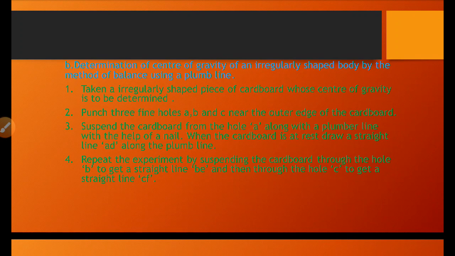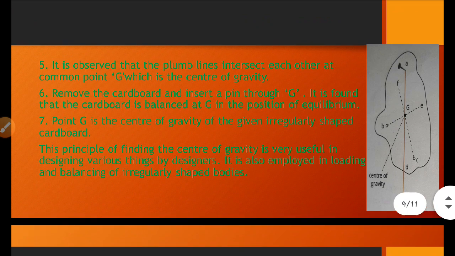We will repeat the experiment by suspending the cardboard through the holes B and C. Then we will get straight lines BE and CF respectively. See in this diagram.